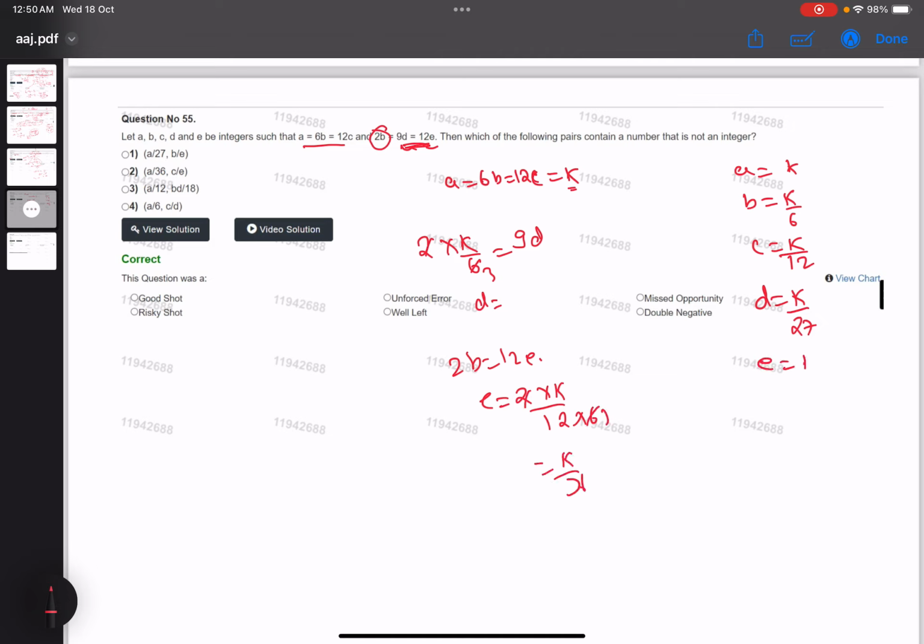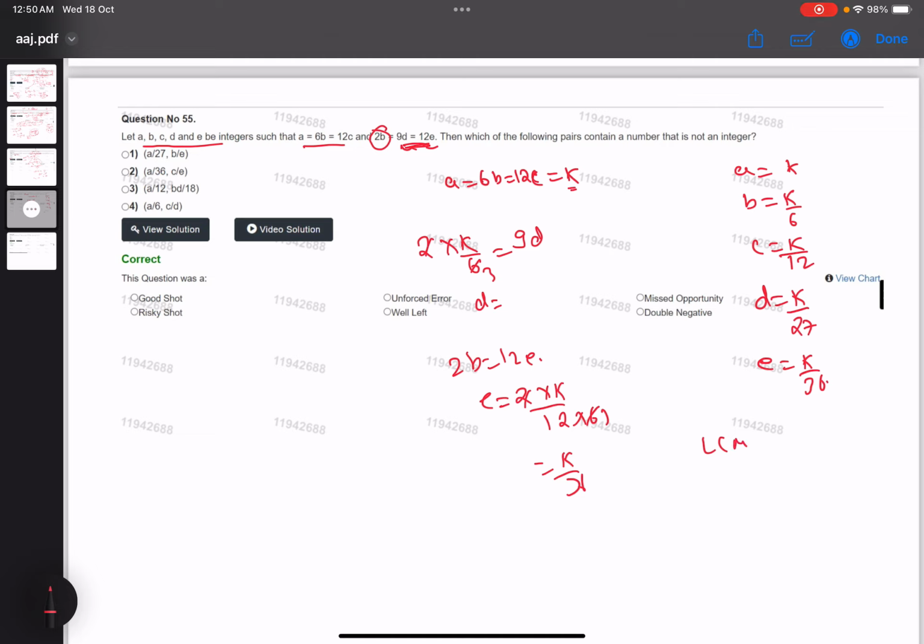One thing you notice is that it is given that a, b, c, d, e are integers. If they are integers, then the minimum possible value for k will be the LCM of 36, 27, 12, 6, because then only it will get cancelled and we'll get an integer. So basically it is the LCM of all these bases.